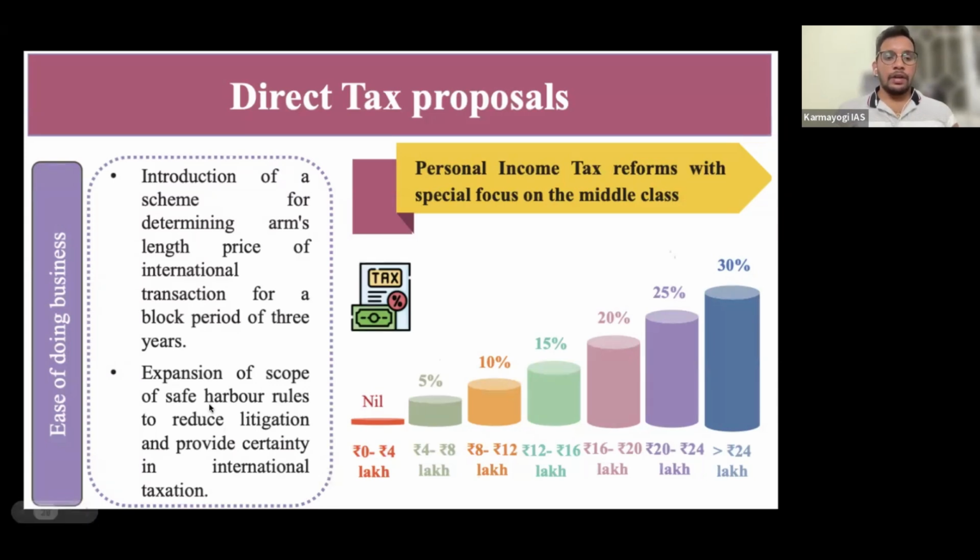Okay. Next one, expansion of safe harbor rules. See, there are a lot of fines and litigations between the companies and the government. So now what the government is doing is, if you follow basic rules, let's say we give you 5 rules, and you follow these 5 rules, we are not going to put you in any litigation. Those basic rules which companies have to satisfy to avoid litigation are known as safe harbor rules. Is this clear? Should I repeat? Safe harbor rules are the basic rules that, if a company follows, there won't be any litigation from the government of India.